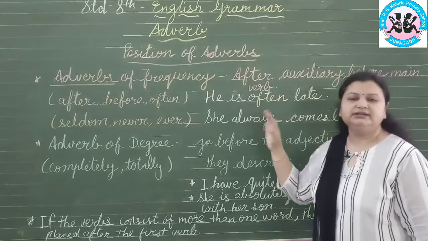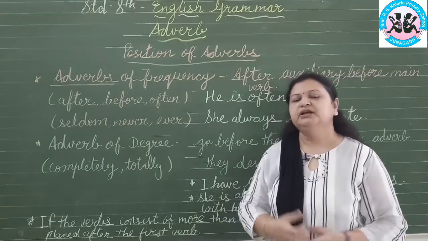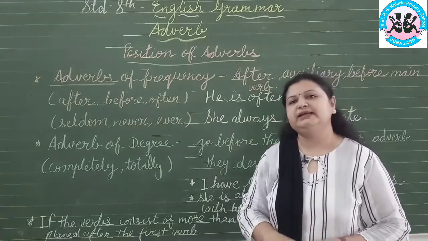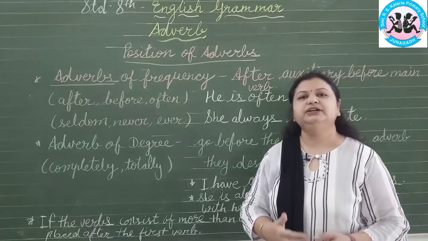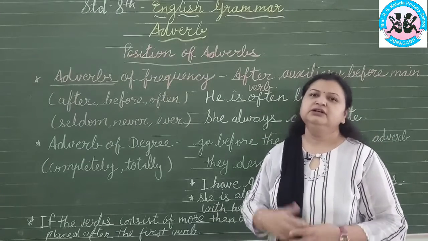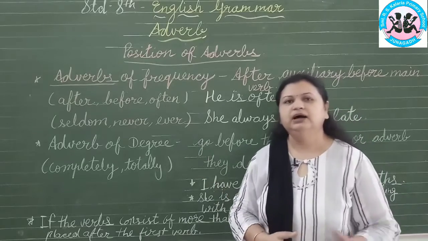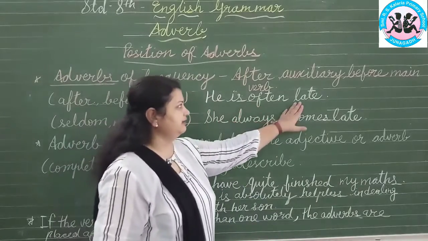If an auxiliary verb is given in the sentence, this adverb of frequency will be placed after the auxiliary verb. But if the main verb is given, this will be placed before the main verb. How? Now see, he is often late.